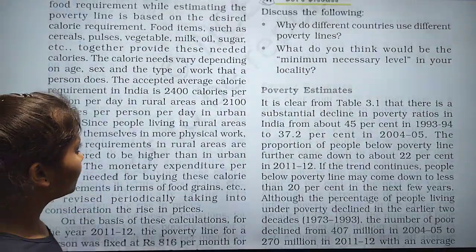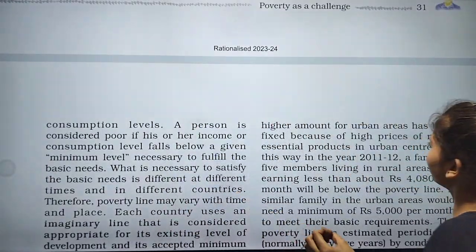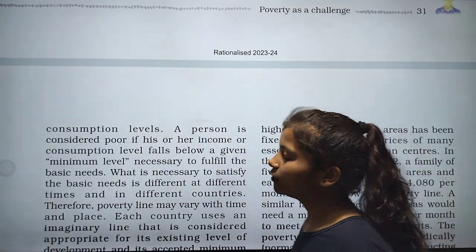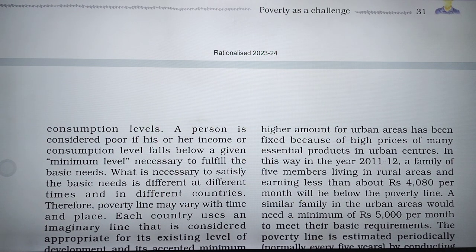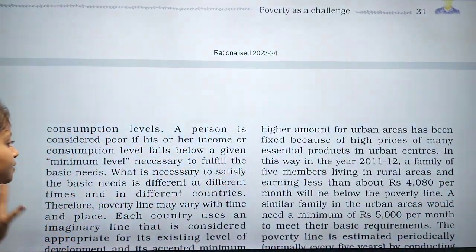Despite less calorie requirement, the higher amount for urban areas has been fixed because of the high price of many essential products in urban centers. We all know that in urban centers prices are higher, for footwear, for clothing, daily basic needs.